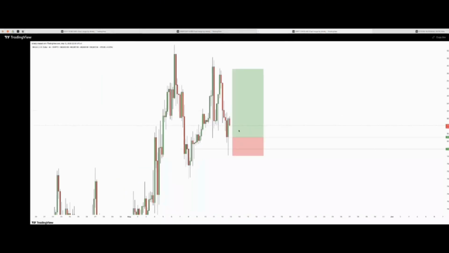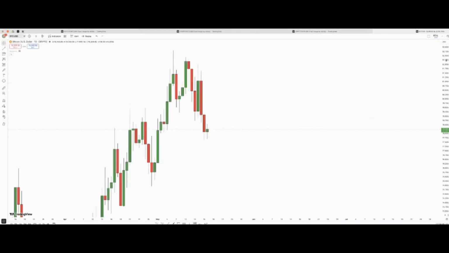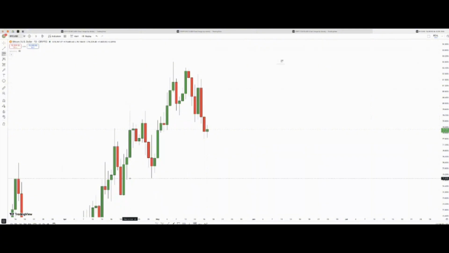On the 4 hours, I saw this engulfing pattern, which confirmed my bullish movement. All right, this confirmed my bullish bias. And on the 30 minutes, I saw this break. This is the first error I made while analyzing this trade. I think it is the only error I made while analyzing this trade.